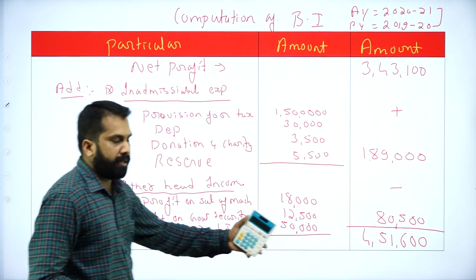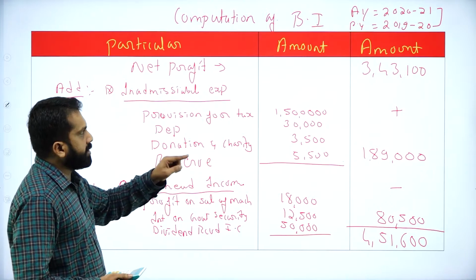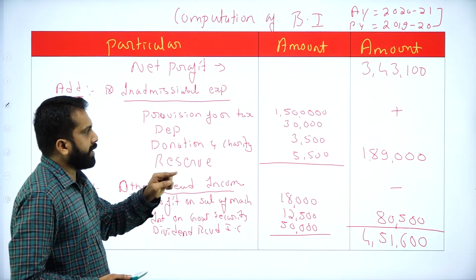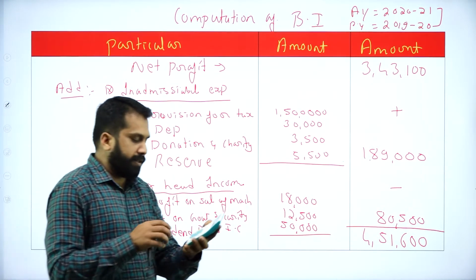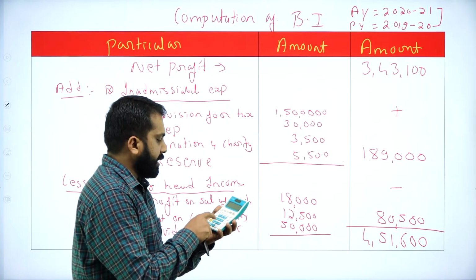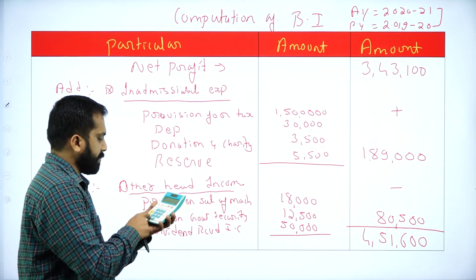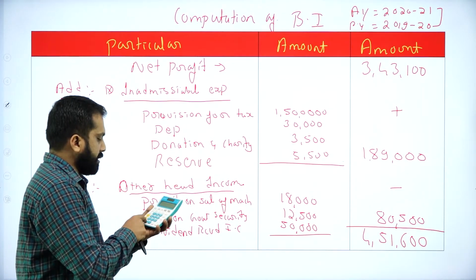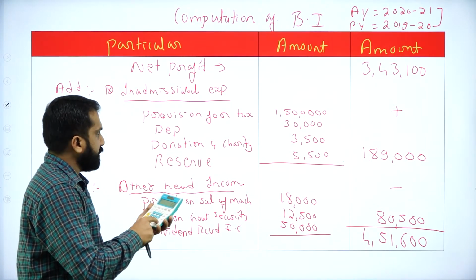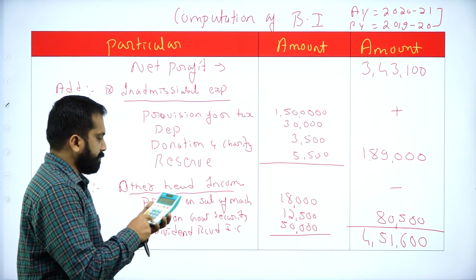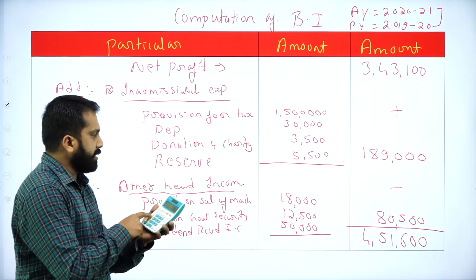Hope you are clear. Yes, our total is 3,43,100 plus 1,89,000 minus 80,500. Again I'll calculate: 1,50,000 plus 30,000 plus 3,500 plus 5,500 is 1,89,000.